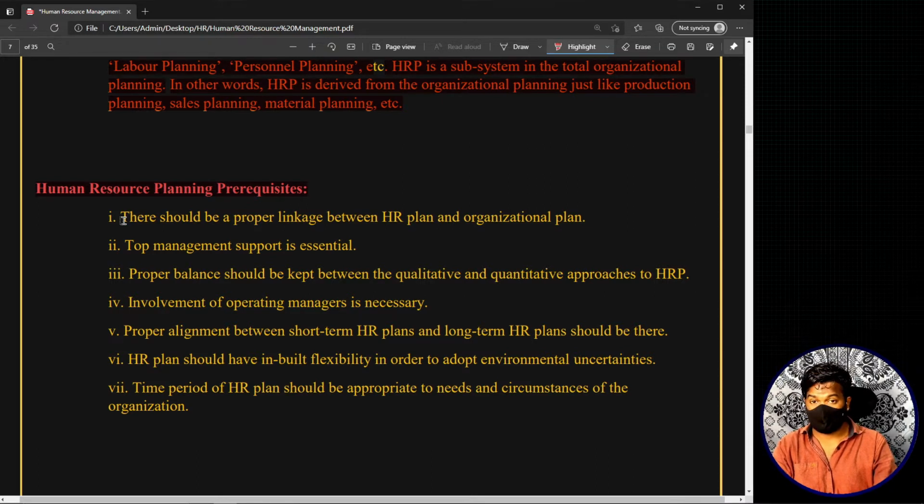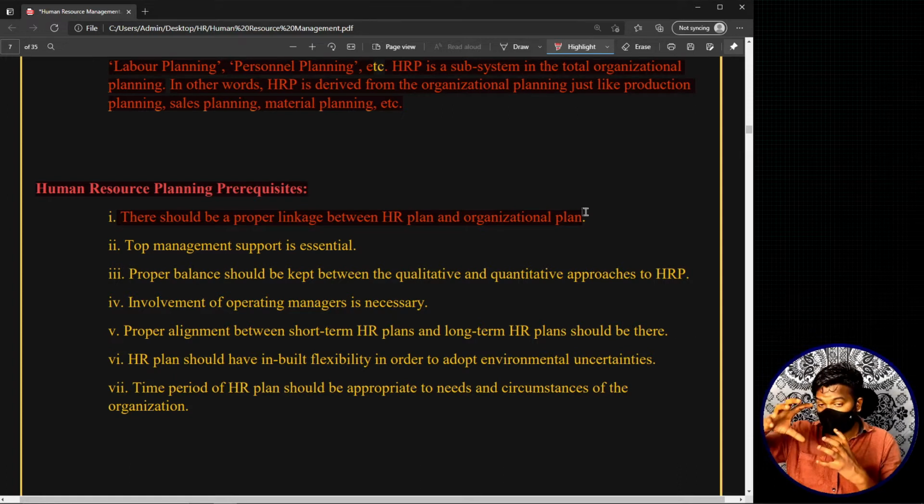Now the first one is that there should be a proper linkage between the HR plan and the organizational plan. We told you, human resource planning is a part of organizational planning. You should always ensure that human resource planning and organizational planning are in sync with each other, or move parallelly and simultaneously with each other. Basically, both of them should be synchronizing with each other.